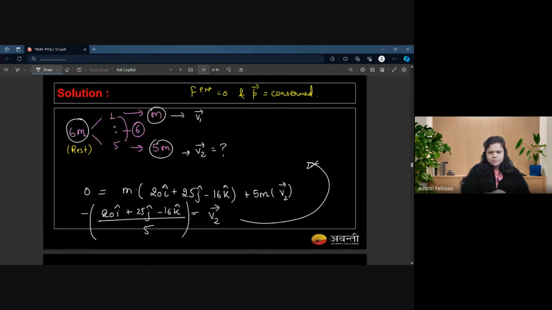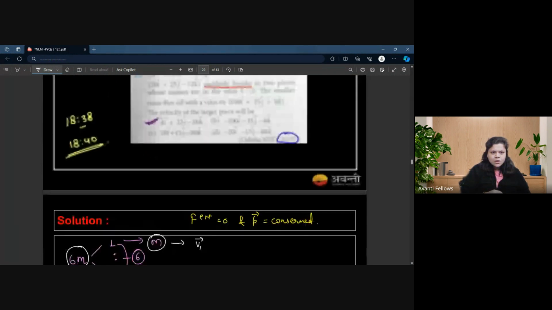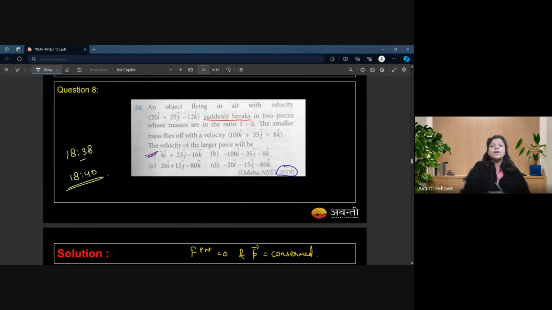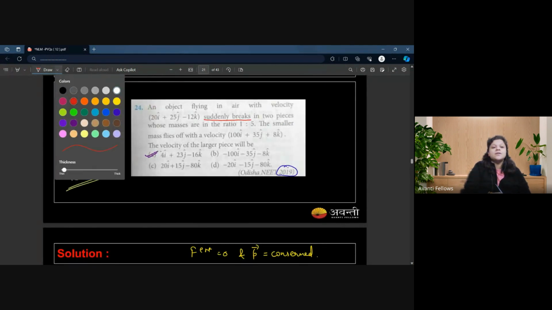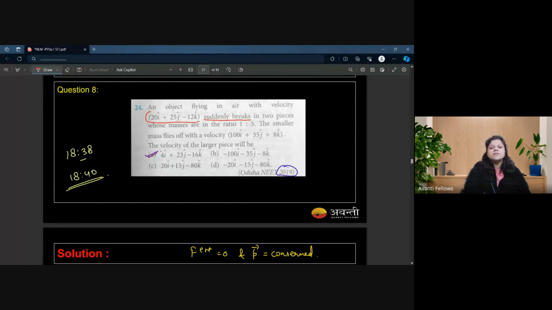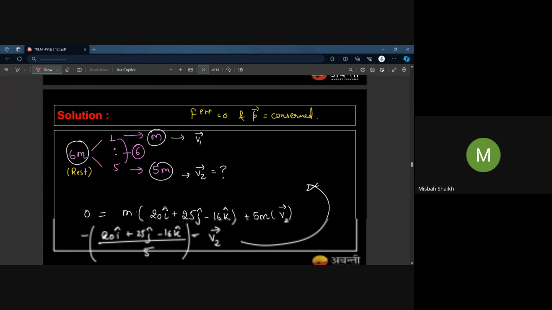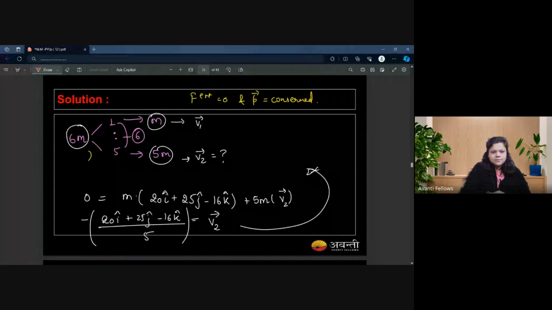Wait a second. Oh, sorry. We have an initial velocity here. We can't keep it at rest now. We have this initial velocity here, and this is the final velocity of the smaller one. Yes, ma'am, this is not at rest. Yeah, that's why I think it's so peculiar.